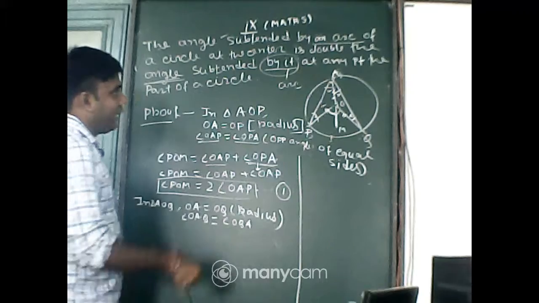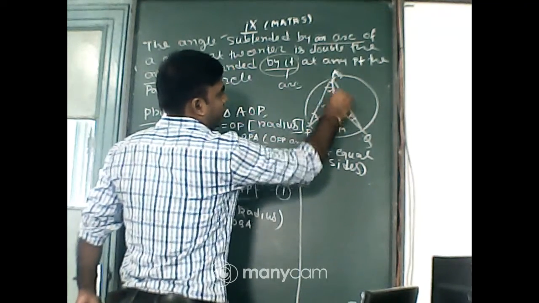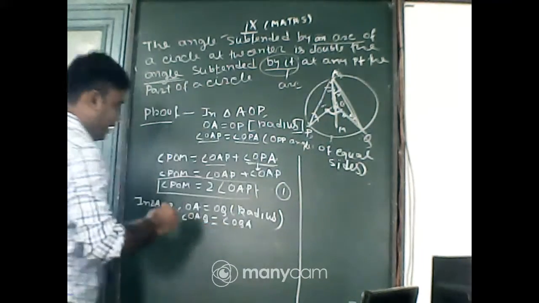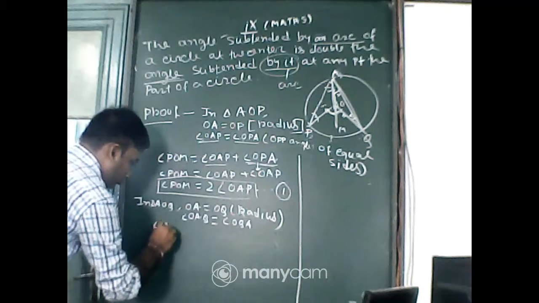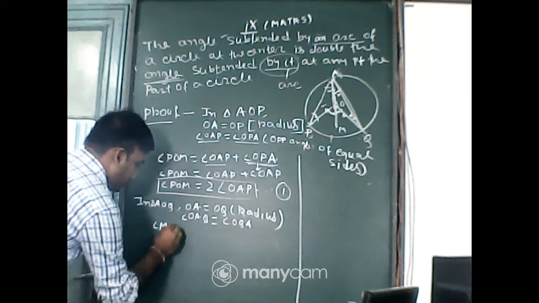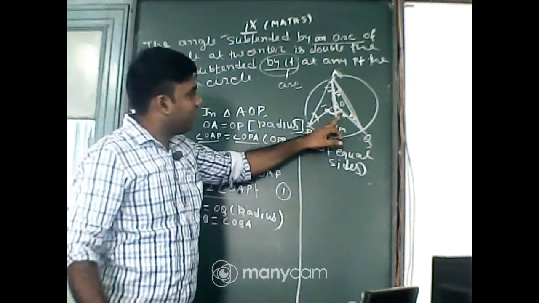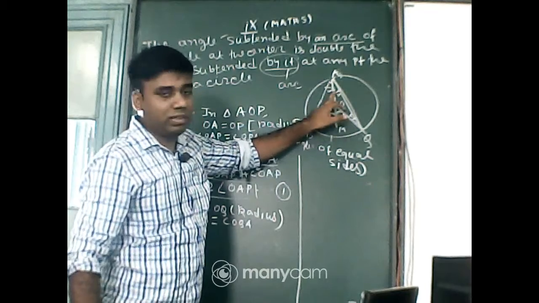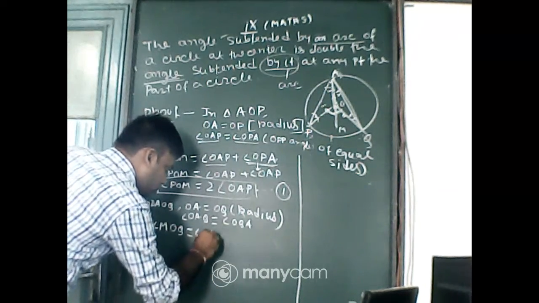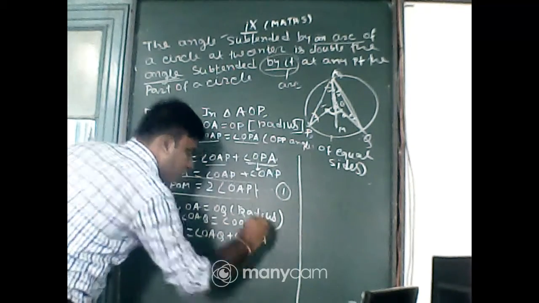Now again, if you consider this triangle, it is the exterior angle of the triangle. So angle MOQ will be the sum of these two angles, that is angle OAQ plus angle OQA. Got it?